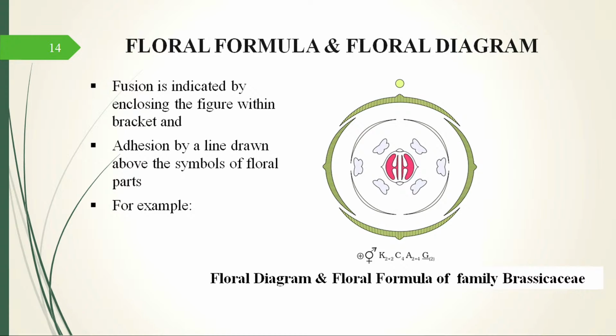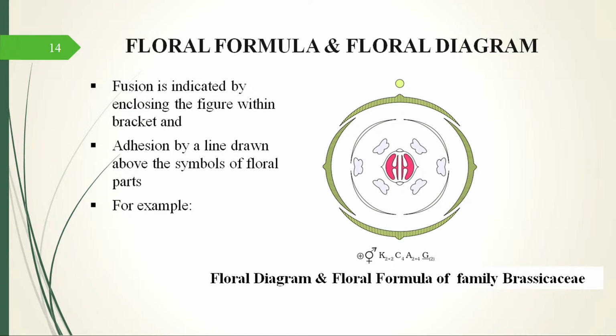Next we come to the inner whorl, that is the corolla, the petals. So 4 petals you can see, the smaller appendages. Those are actually arranged end to end and in the same circle. That is why we have not used 2 plus 2. We have simply written C 4. And since they are not fused, no fusion has been shown, and also we have not put a bracket around 4.